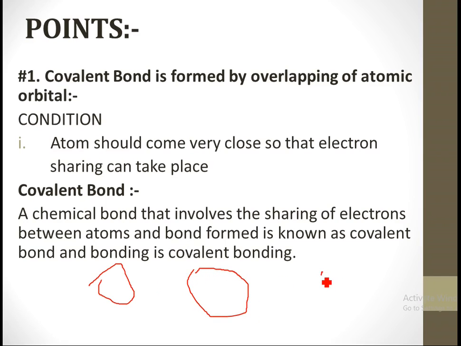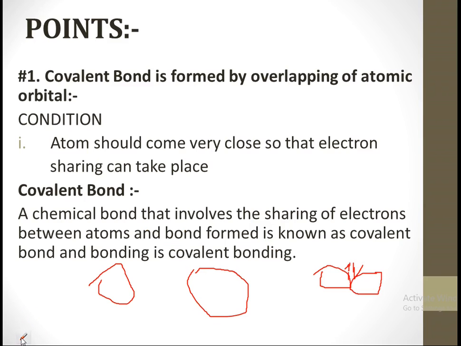But if the two atoms are very near to each other, then definitely the electron sharing will take place and the bond formation will happen. This is the important condition in covalent bond formation.